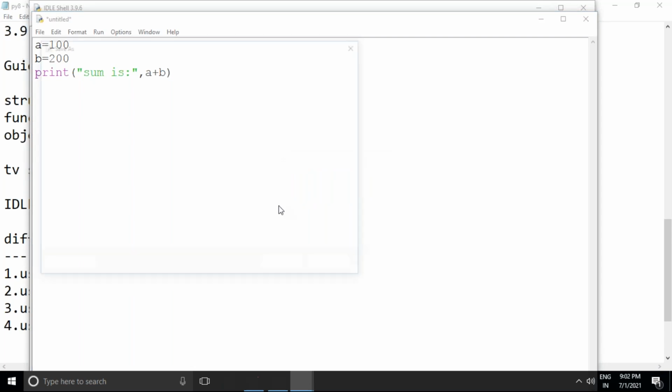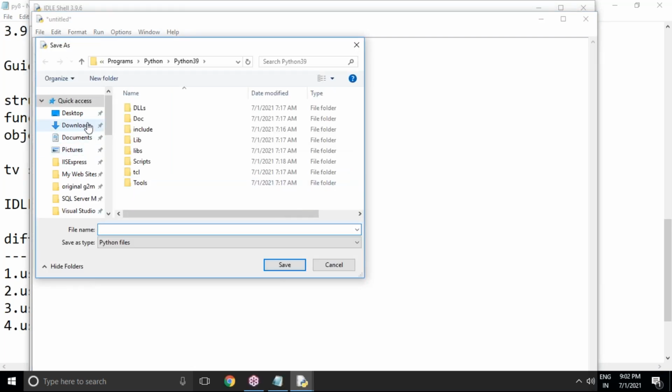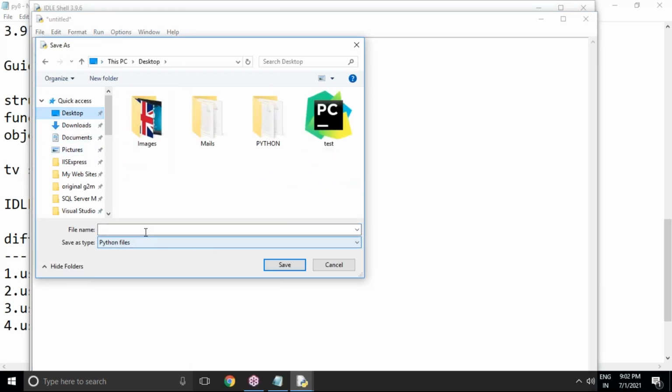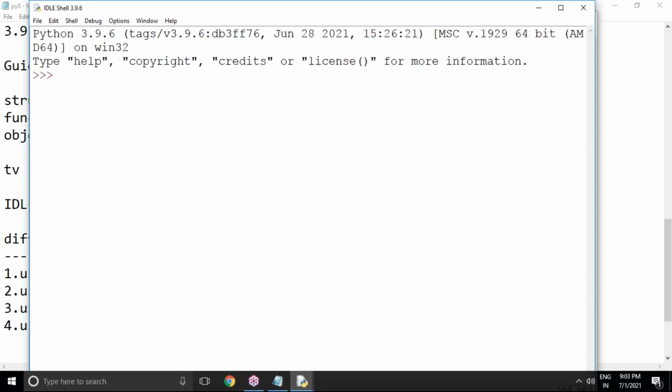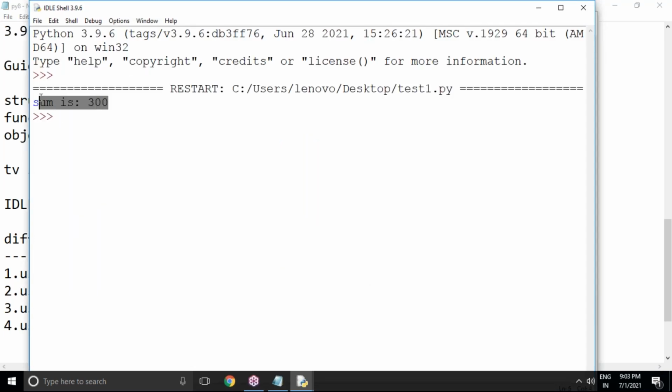I'm just clicking OK to save. Again I'm choosing Desktop, and here my file should be present. The name is test1.py. Py is the Python extension. After that, click on save. Once you save it, it immediately runs. Sum is 300, it's coming.